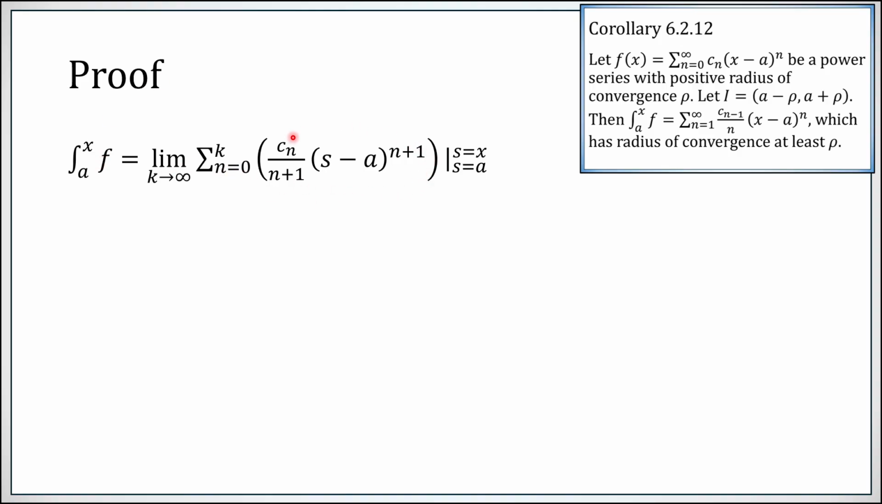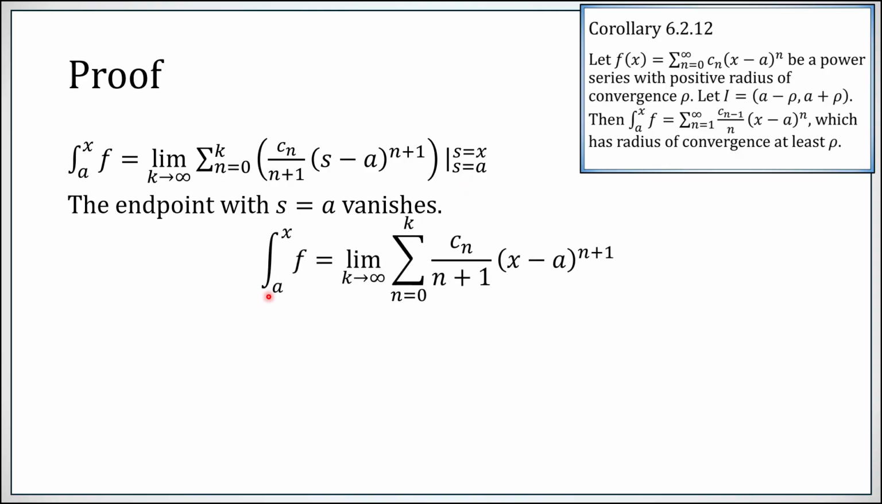We need to evaluate this at s equals x and then at s equals a, and take the difference. Note that when s is equal to a, you'll simply get 0 everywhere. So the integral from a to x of f is the limit as k goes to infinity of this sum. So we have a new power series. We're taking the limit as k goes to infinity. We want to show that this power series definitely converges.